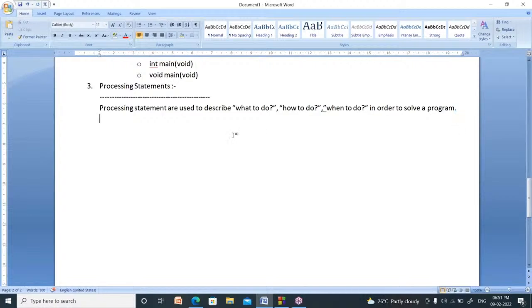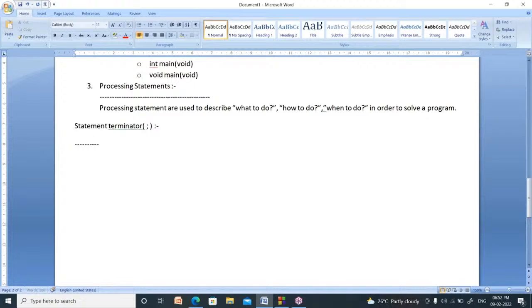Like that, in your C program also, you have to terminate each and every statement, meaning each and every line, with a semicolon. That symbol is called the statement terminator. What is that symbol? Statement terminator. That symbol is called semicolon, and semicolon is called the statement terminator.